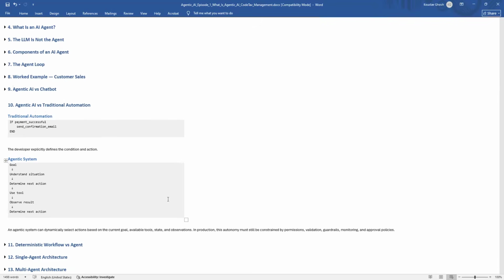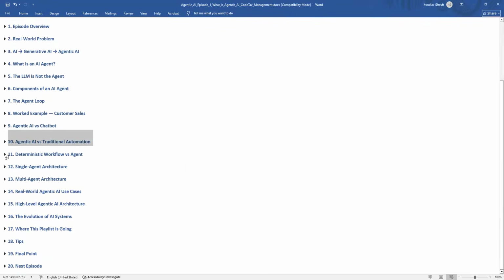In production systems, we need proper permissions, validations, guardrails, monitoring, audit logs, rate limits, approval policies like human approval, and security controls. We don't want an agent to have unlimited authority, right? We need to review whatever the agent does.